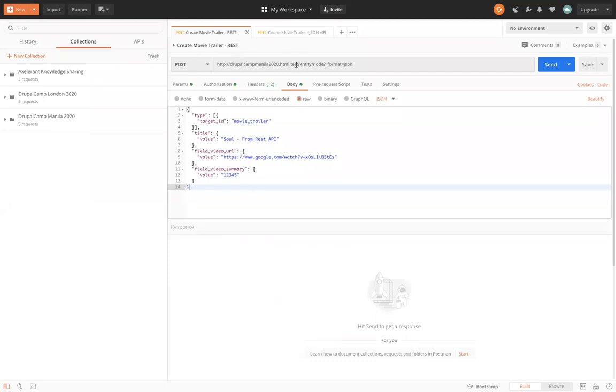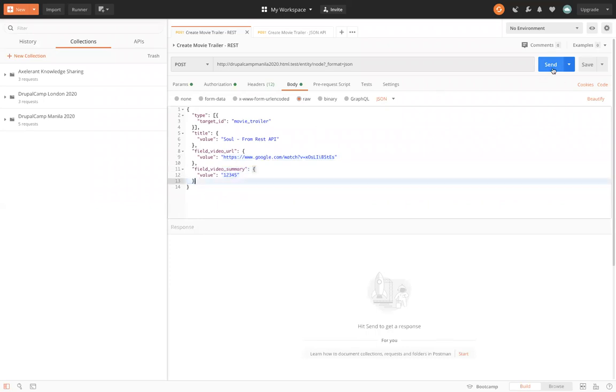It is hitting a URL which says the domain /entity/node, and it's requesting the JSON. I mean, it's providing the JSON input to the API. It says the type is going to be movie trailer, and we want to create the movie trailer with this particular title, which says Soul from REST API. And we want to give the video URL as this one, which, if you note, is an incorrect URL because it has google.com as the domain, and the link field accepts YouTube URLs only. And this is the summary.